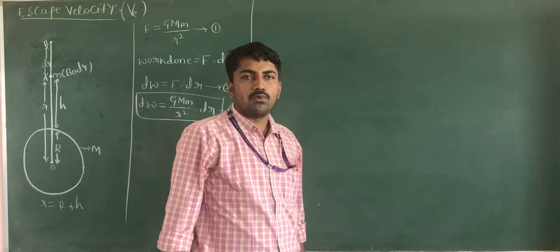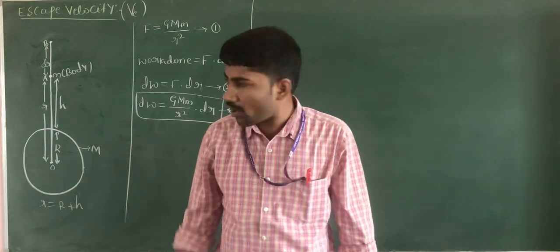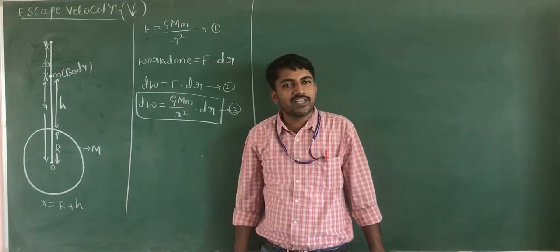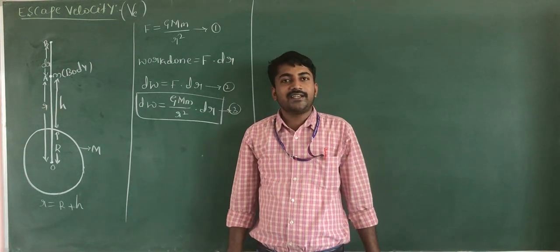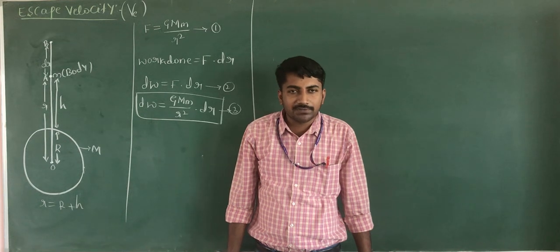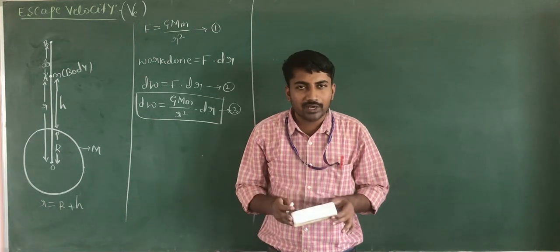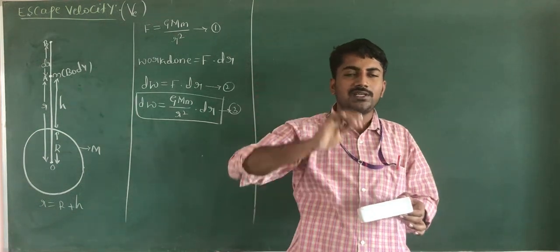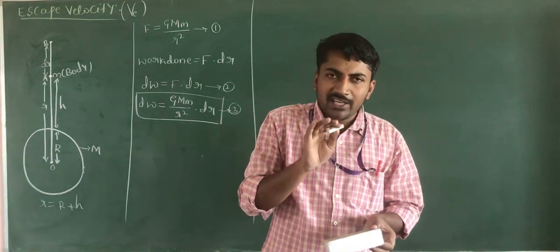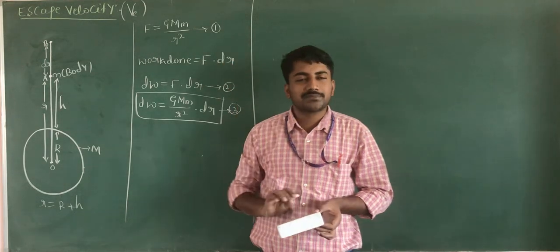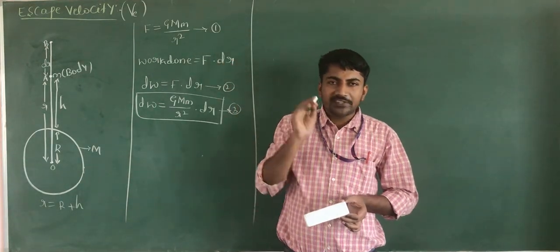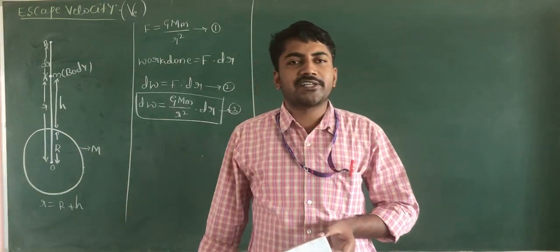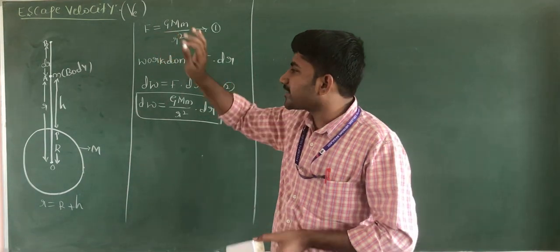This is a small amount of work done to move the body from point A to B. Escape velocity is defined as the minimum velocity with which the body is projected upwards such that it just may escape from the gravitational pull of the earth.